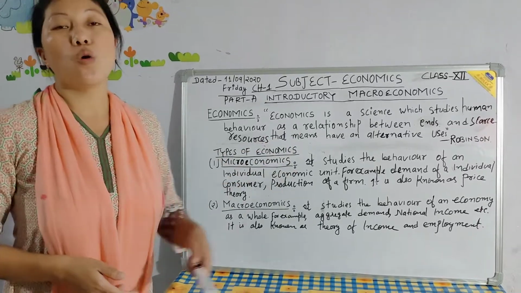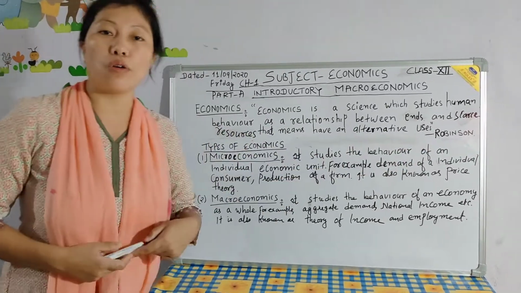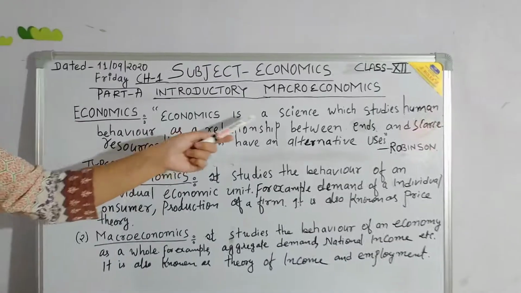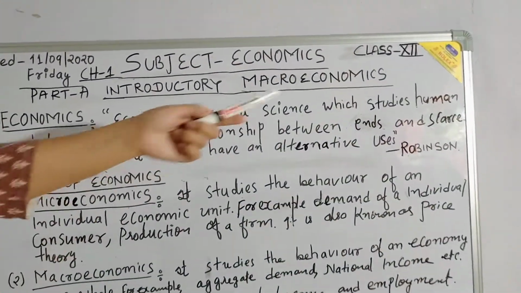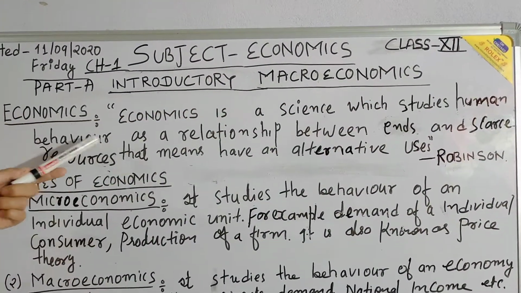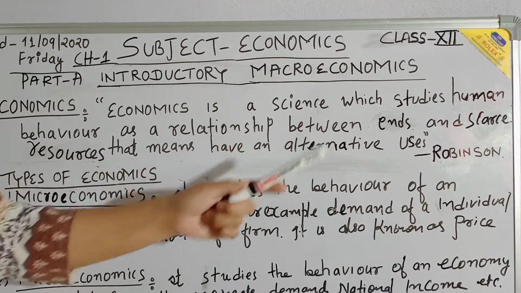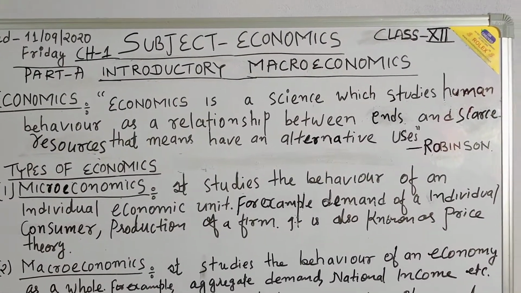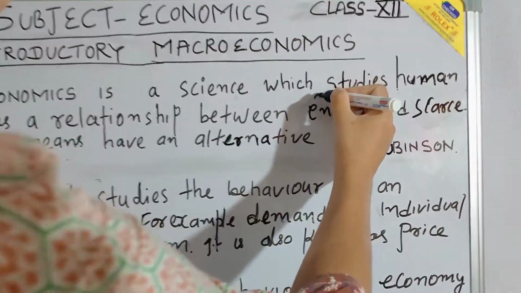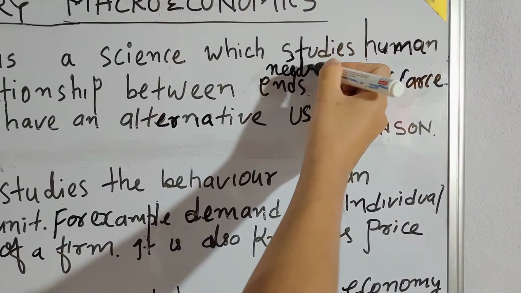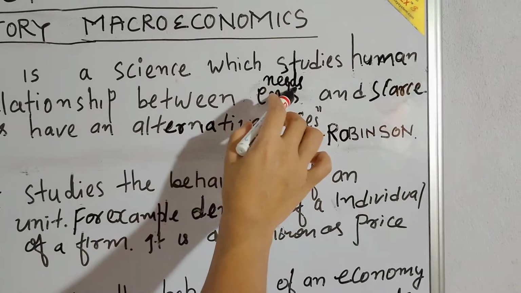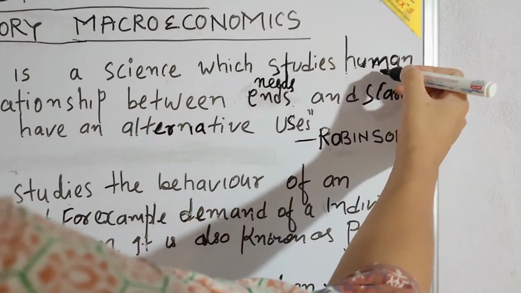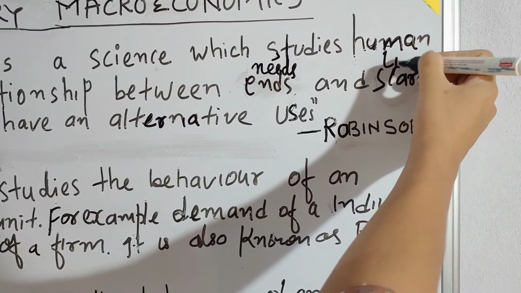This definition was given by Professor Robbins. Economics is a science which studies human behavior as a relationship between ends and scarce resources, that means having alternative uses. Here ends means needs. Our human needs are unlimited, whereas scarce means limited.